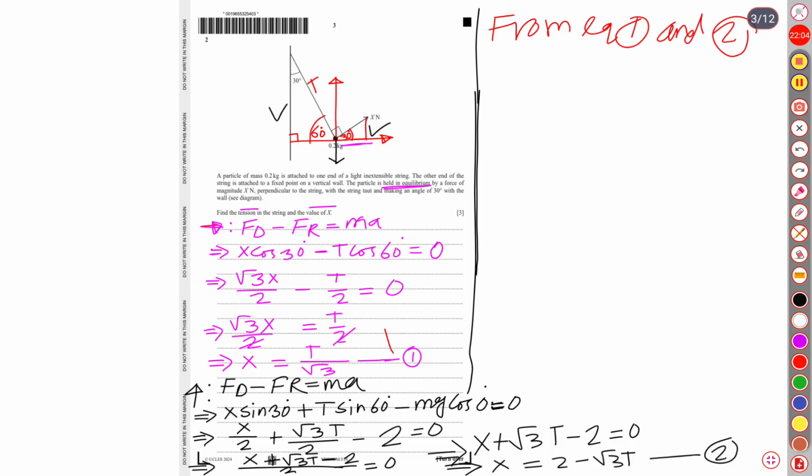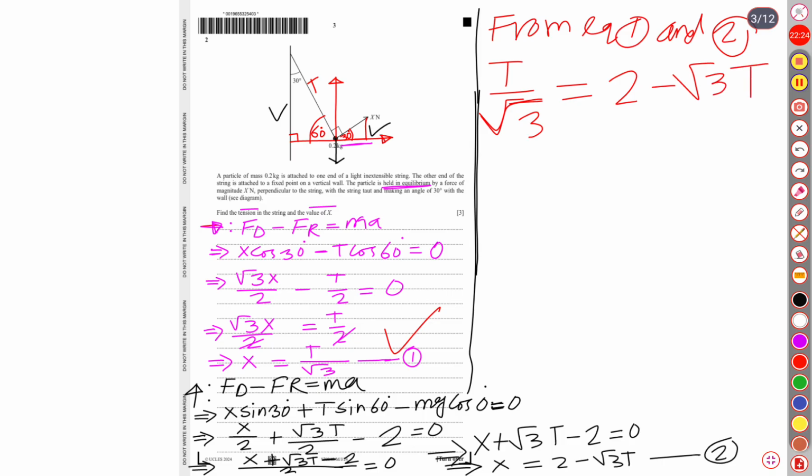Equation 1 is t over square root over 3, and equation 2 was x equal to 2 minus square root over 3t.